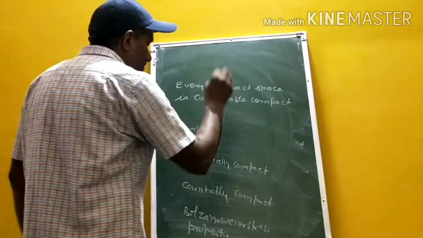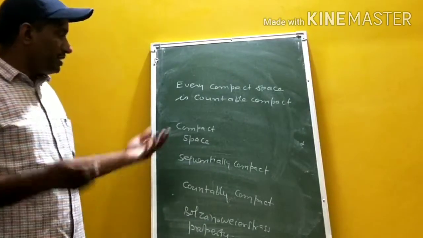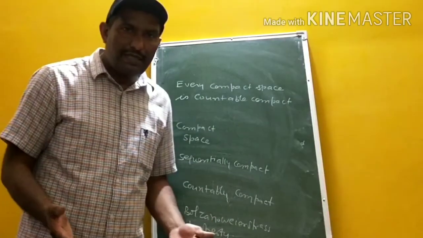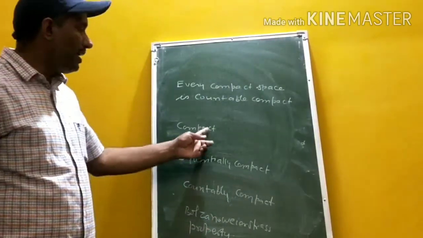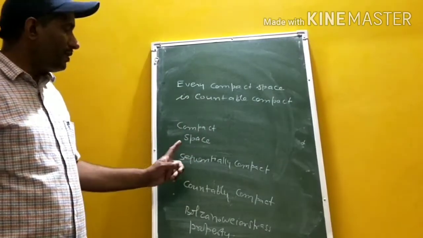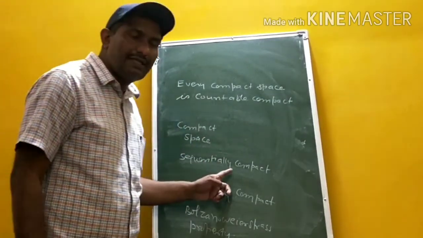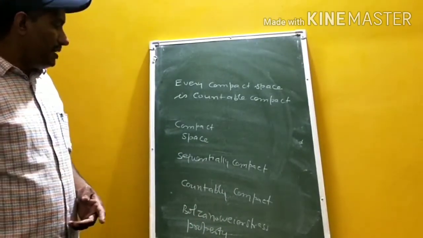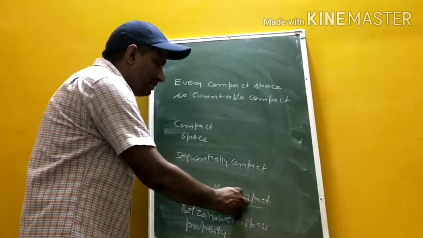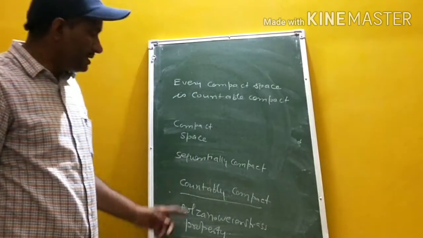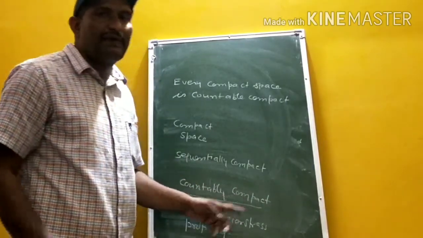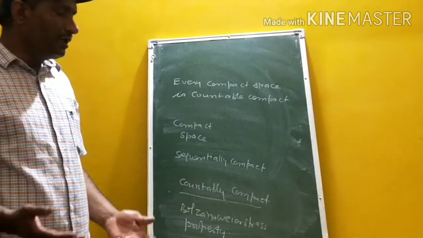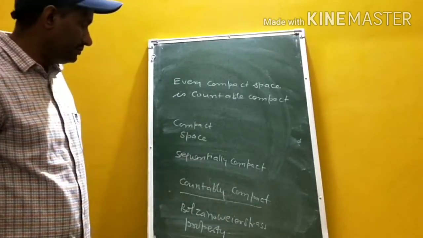Compact space. A topological space is said to be compact if every open cover has a finite subcover. A topological space is said to be sequentially compact if every sequence has a convergent subsequence. Countably compact. A topological space is said to be countably compact if every countable open cover has a finite subcover.